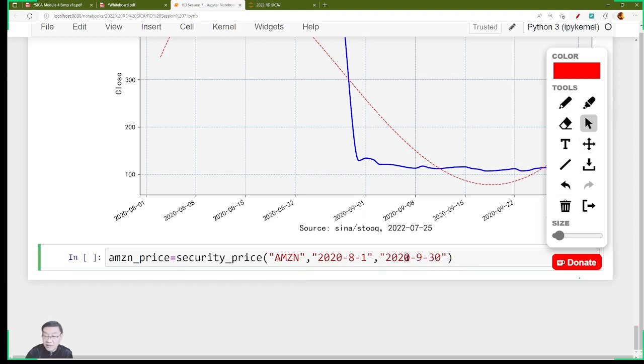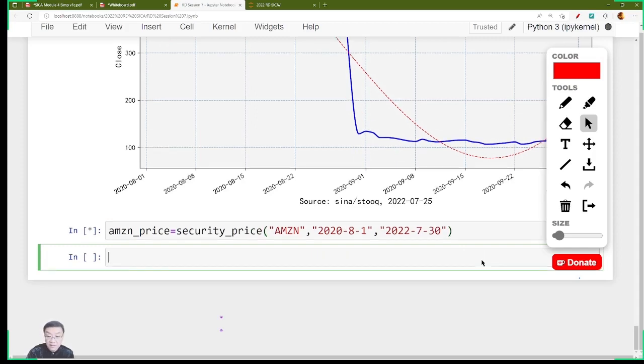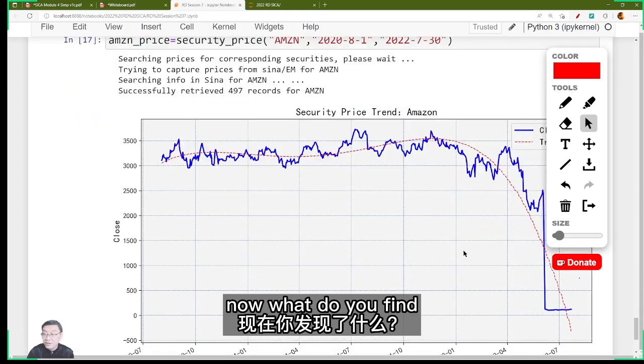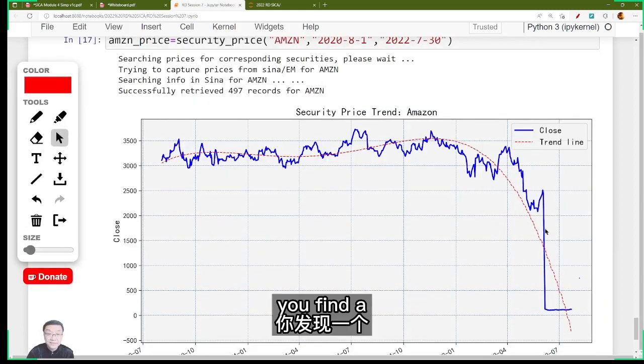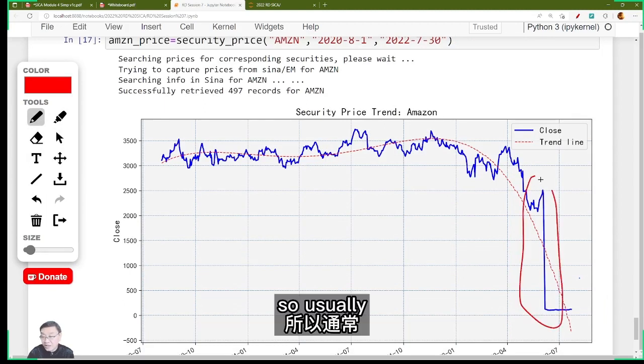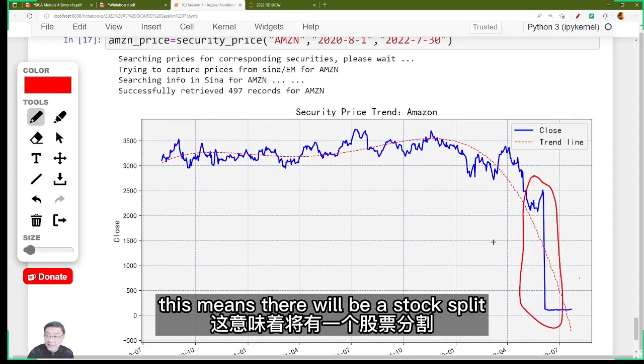Let's check. Amazon. Now, what do you find? You find the stock price shoots down here, right? So usually this means there will be a stock split.